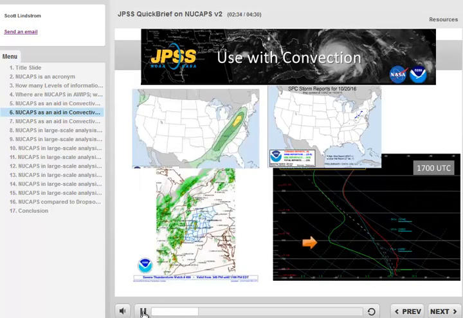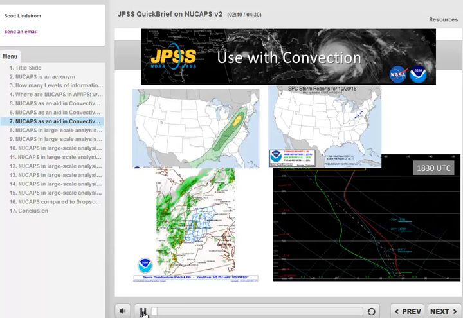Here's the earlier sounding, near a slight risk as defined by SPC. Convection that produced hail is approaching from the west. The sounding 90 minutes later shows a weaker inversion and steeper lapse rates. This is the kind of information that can be useful in the analysis of the environment as storms approach or develop.